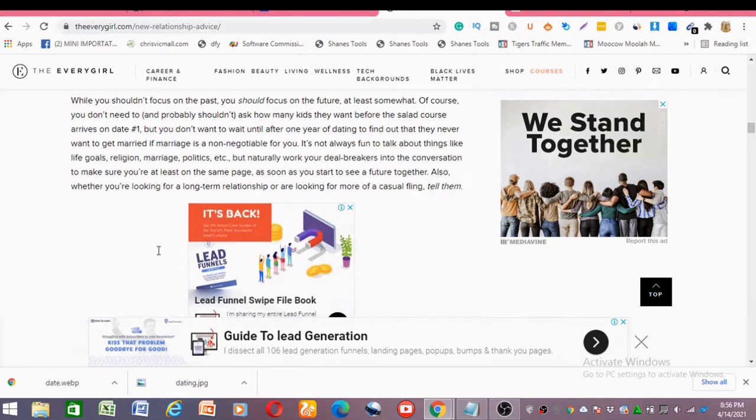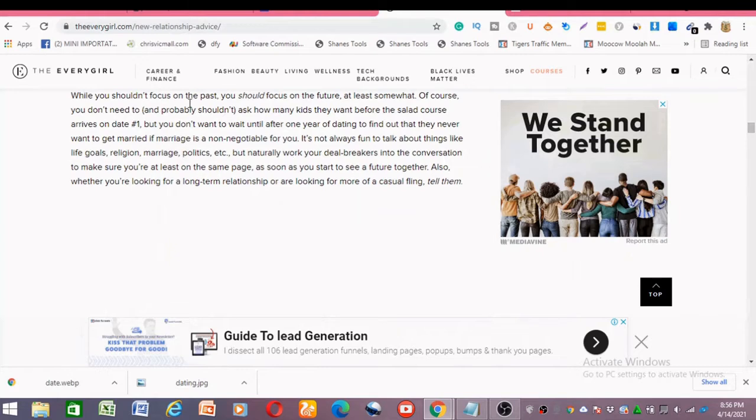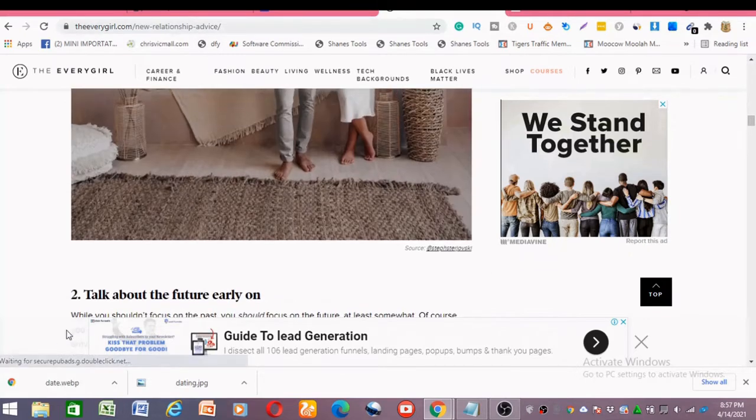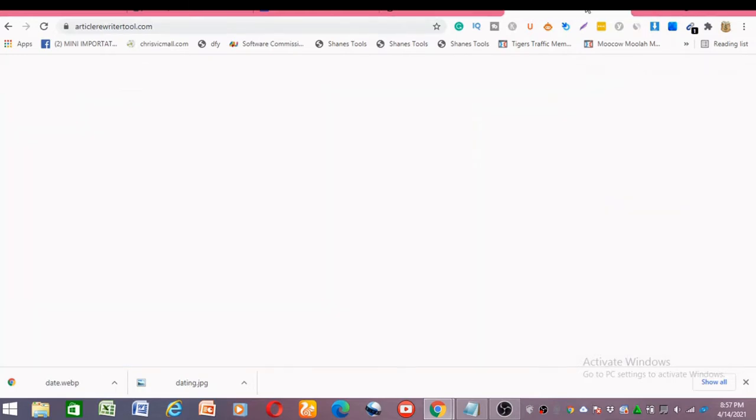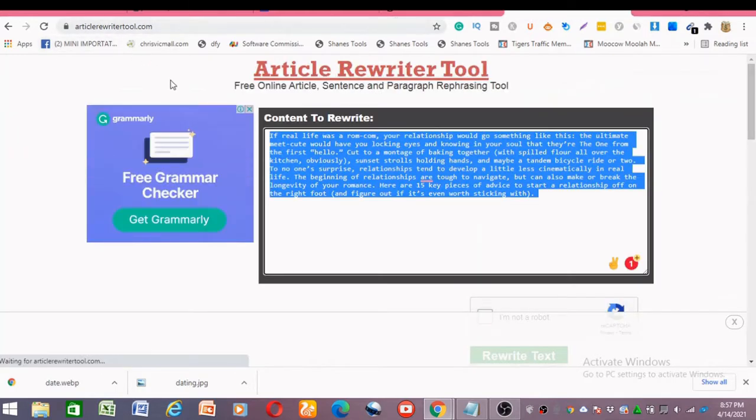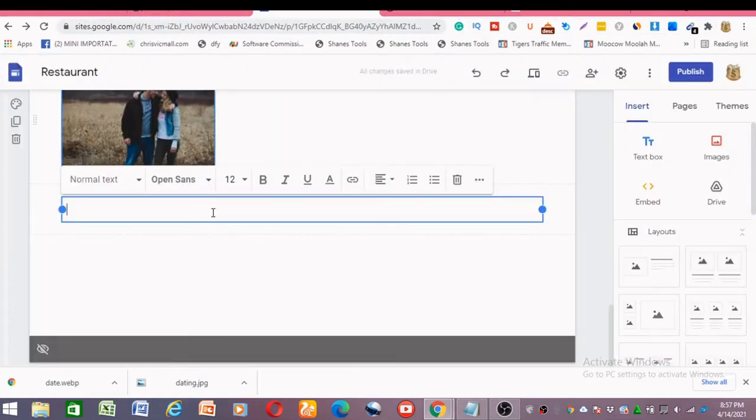So as I told you, before you copy and paste any articles from other websites, be careful. If you copy any of this without tweaking it in your own way, you might fall into copyright issue. So all you have to do is to copy this, then head back to this tool I just showed you, which is an article rewriter. Then you paste in the original article, then you rewrite it, then you copy this, then you head back to your landing page and you can use that.